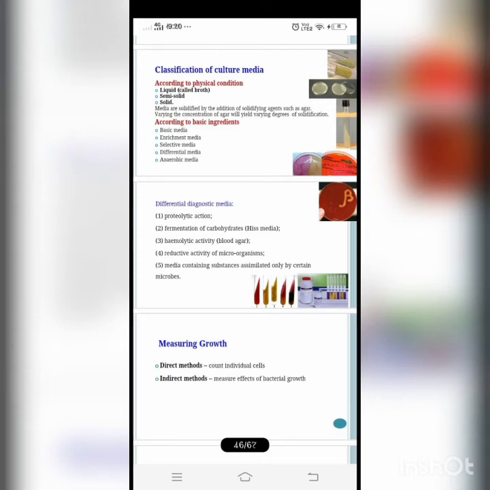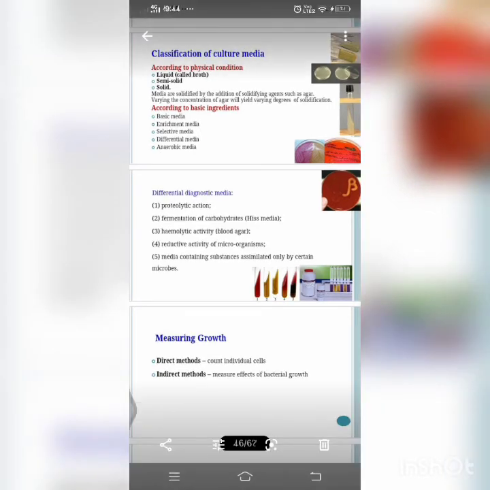Next, coming to the differential media. The differential media is nothing but differentiating between two types of organisms. An example is MacConkey's medium, which contains peptone, lactose, and also sodium taurocholate, neutral red and agar. It differentiates the lactose fermenters. Actually, the lactose fermenters give the pink colonies appearance to the bacteria. So the pink colonies are separated from the non-lactose fermenters. As they are non-lactose fermenters, they are colorless or pale colonies. So we can differentiate the pink colonies from the pale colonies due to the lactose fermenters using this technique.